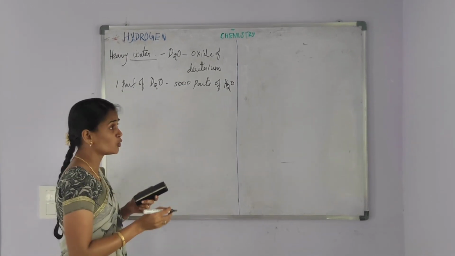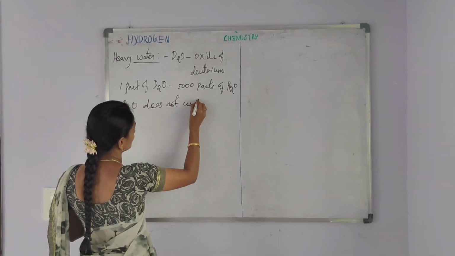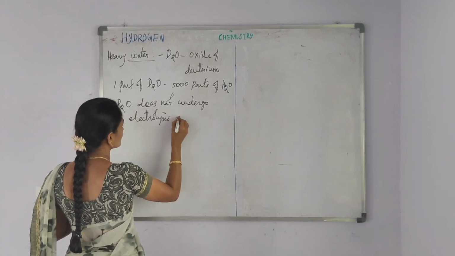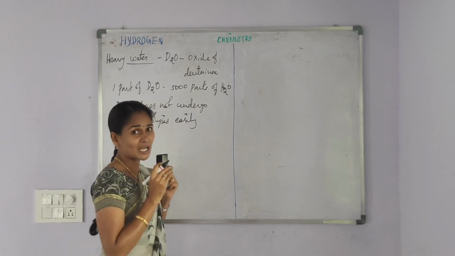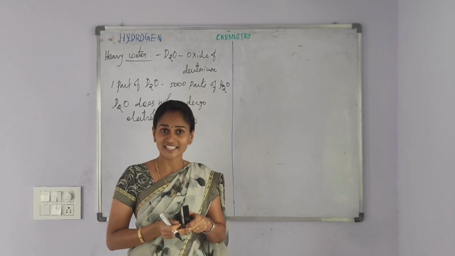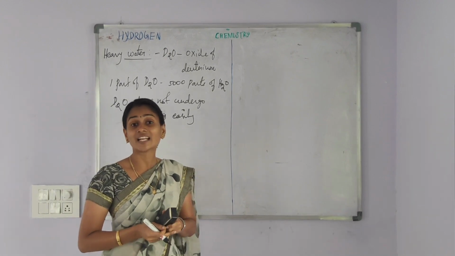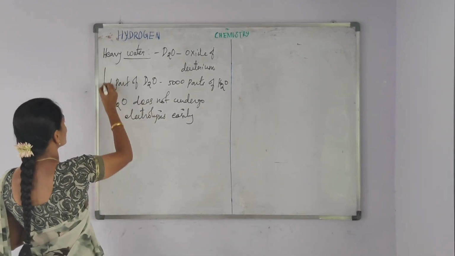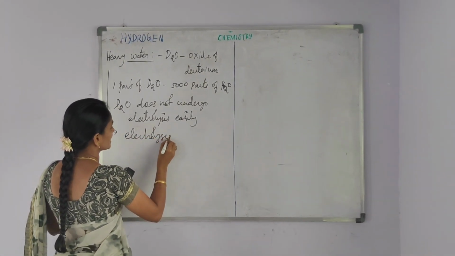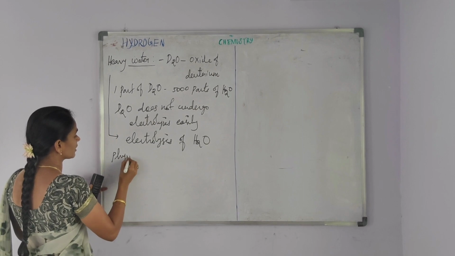Comparing H2O, D2O does not undergo electrolysis easily. So, heavy water is obtained as a product in the electrolysis of H2O. So, heavy water is obtained by the electrolysis of water. Our next topic is physical property.